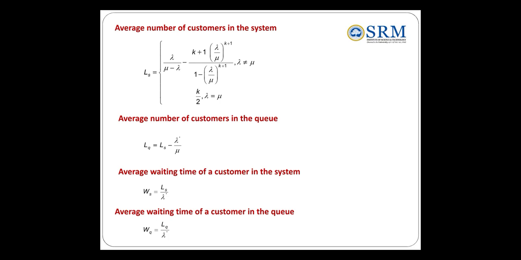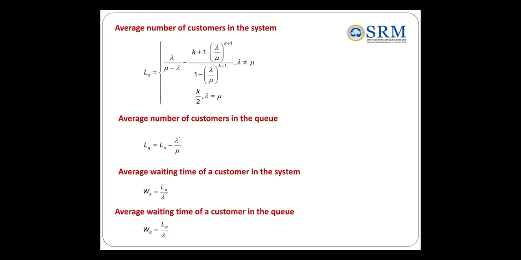Little's formula, what is Little's formula? Generally the queuing system answers two questions: one is the number of customers and the other is waiting time. Number of customers in the system is LS, number of customers in the queue is LQ. Waiting time in the system is WS, waiting time in the queue is WQ. Little's formula says that if you know any one, it is related to the other. That means if you know LS, use LS to find LQ, and then knowing LS and LQ, use them to find WS and WQ. That is a very simple case.